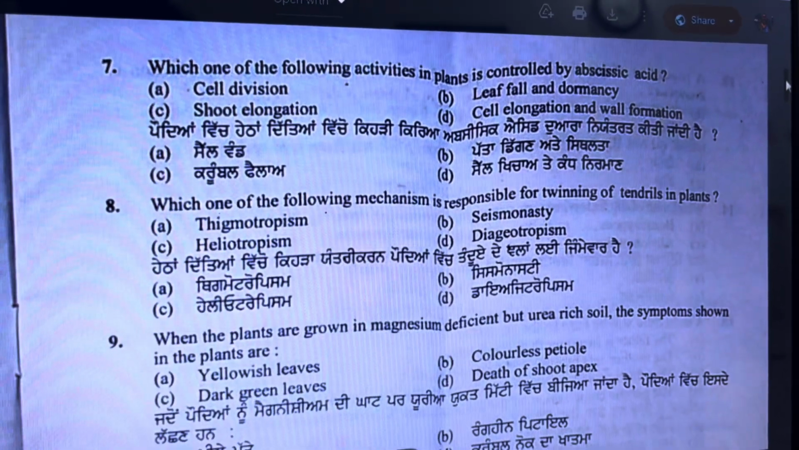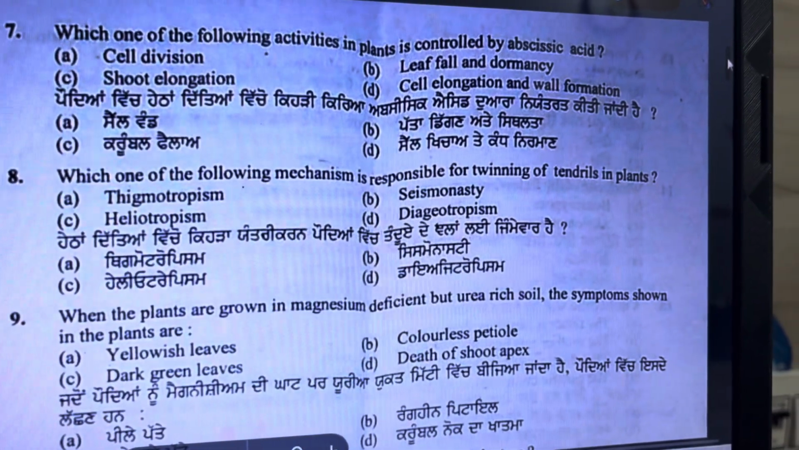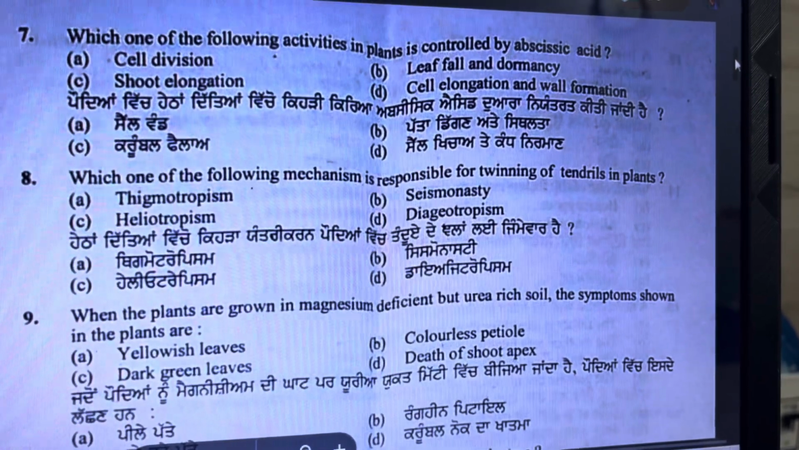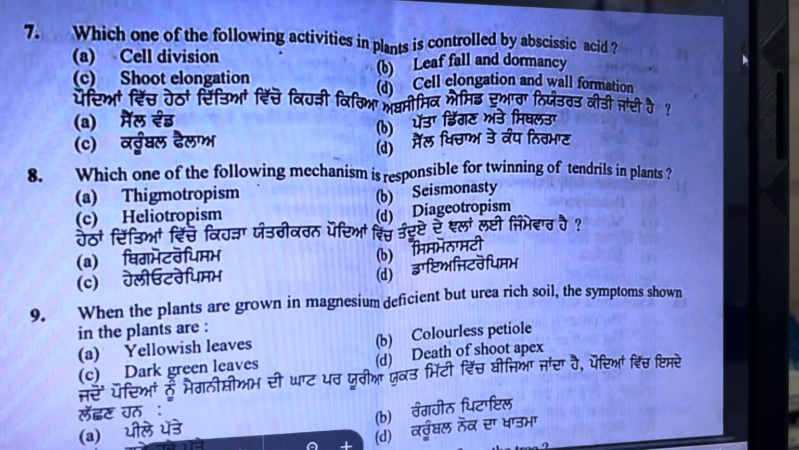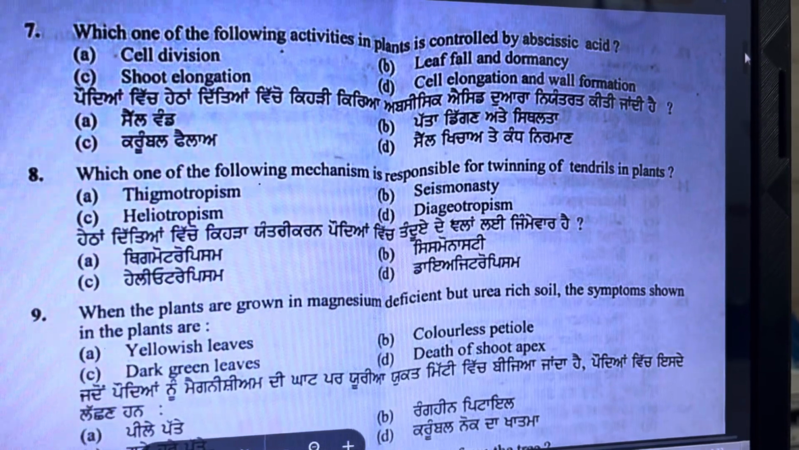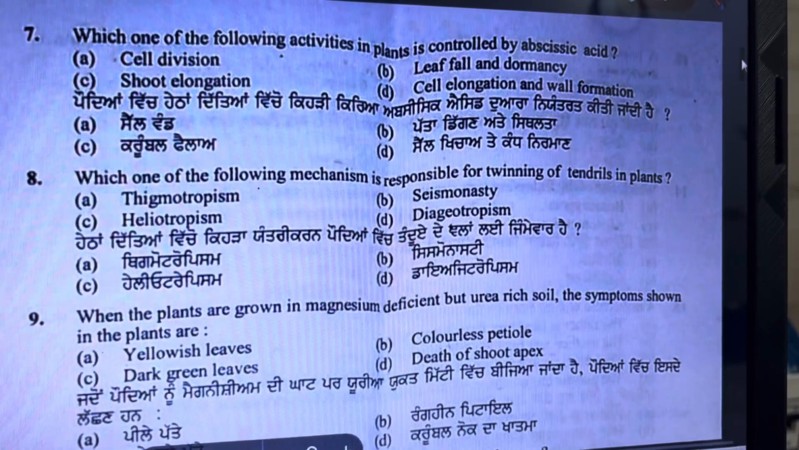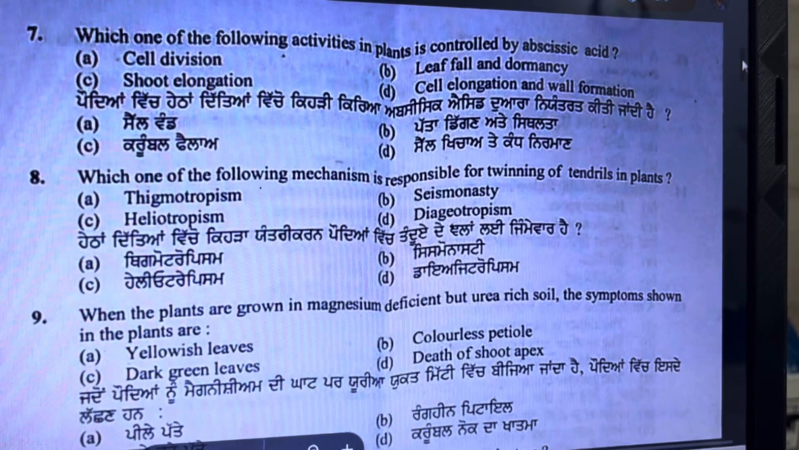Next is question number 8, which one of the following mechanisms is responsible for twining of tendrils in plants? Twining means rotating, or we can say coiling around a support in plants, like in the Cucurbitaceae family. The twining is due to thigmotropism. Thigmotropism is the movement of plant parts in response to contact with a solid touch.